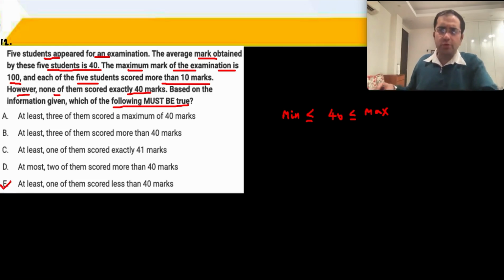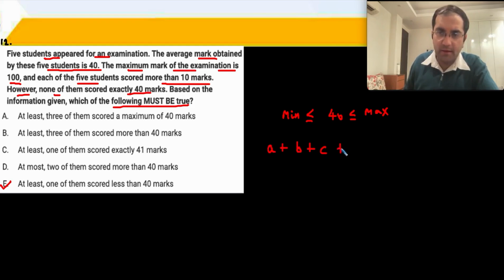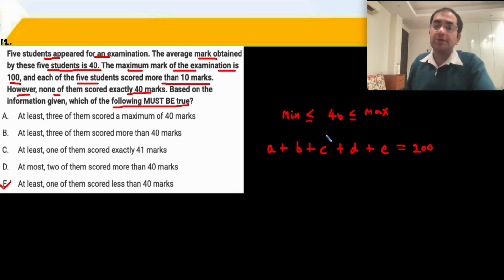To do a more in-depth analysis of this question, you basically have 5 students and the sum of the values is 40 into 5, 200. So obviously somebody has to be less than 40.